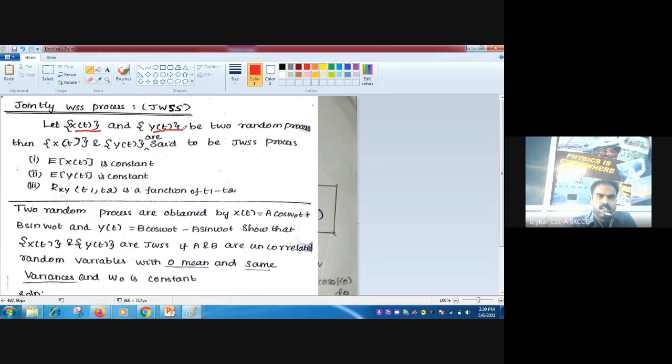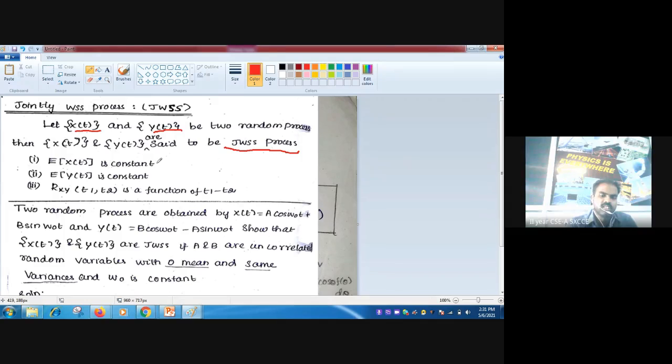X of t and y of t are said to be jointly wide sense stationary process, JWSS process, if the following three conditions are satisfied.